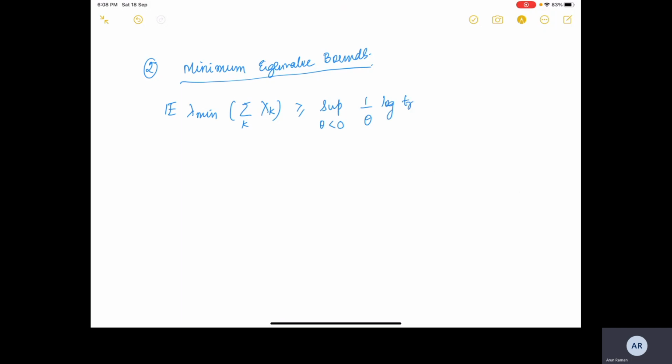We have log trace exponential of the sum over k of log expected value of e raised to the power theta X_k.